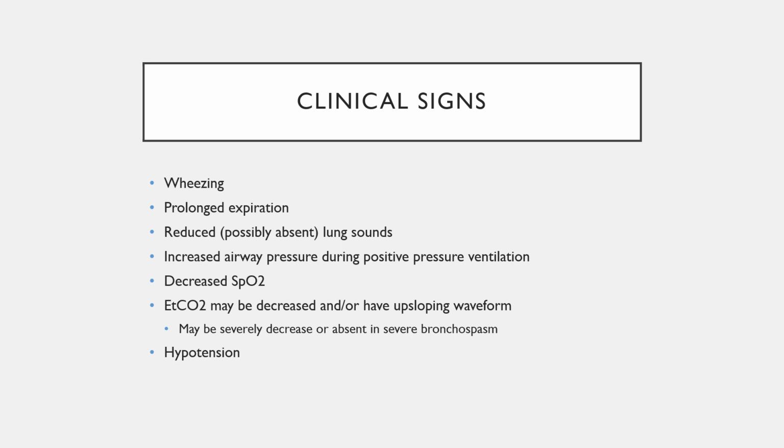Your oxygen saturation will decrease, your end-tidal CO2 will decrease, and you may have an upsloping waveform. Again, it's important to realize if you have a very severe bronchospasm that your end-tidal CO2 reading may be very decreased or even absent. And then finally, you can have hypotension if these symptoms continue, or if there's anaphylaxis involved.